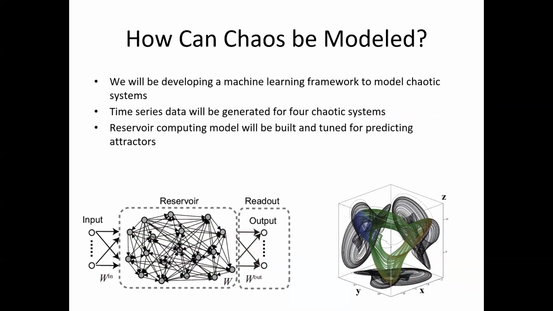How can chaos be modeled? We are developing a machine learning framework to model four specific chaotic systems. Our first step was to develop the time series data as well as an attractor, which demonstrates both the short and long-term behavior of these systems. Next, we are going to develop a reservoir computer that depends on machine learning to replicate these systems, and they will be compared against our ground truth to determine how well we can predict the attractor.